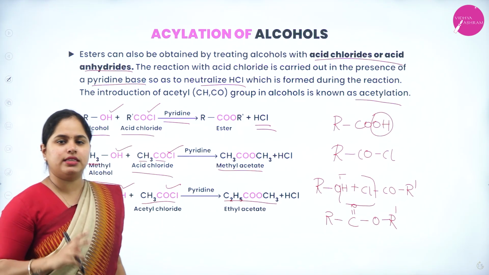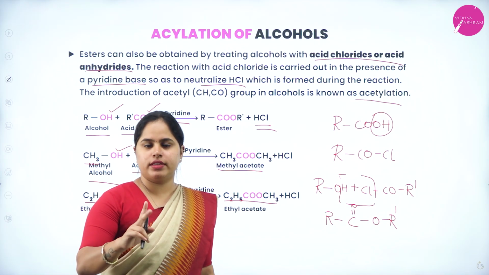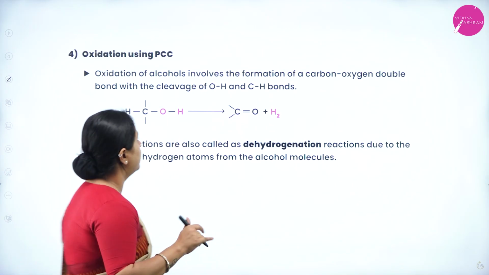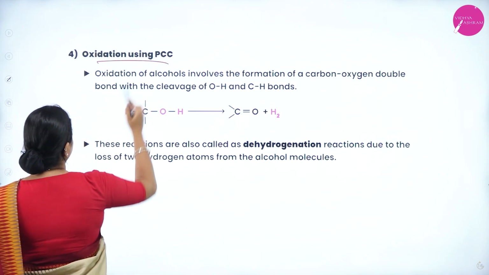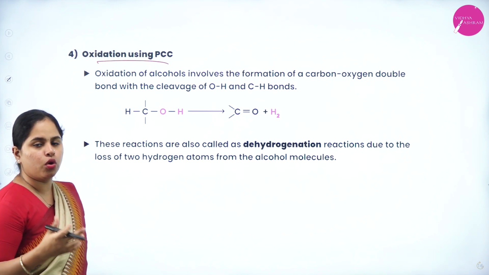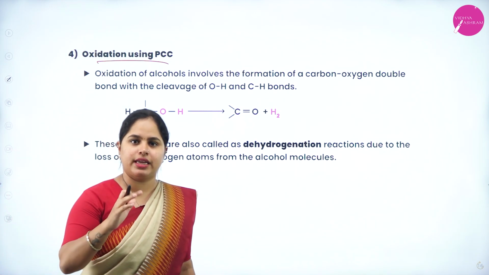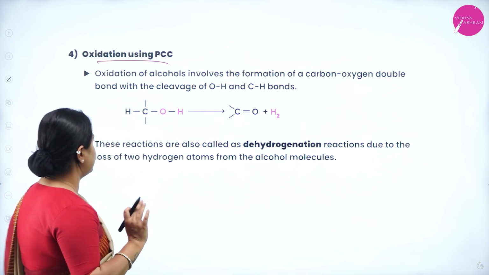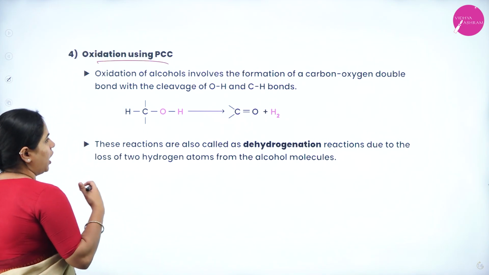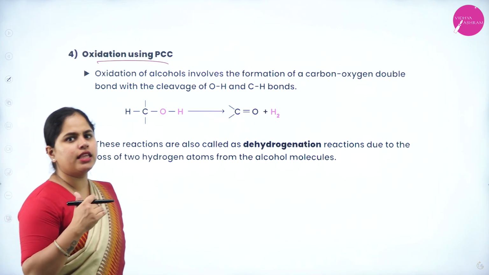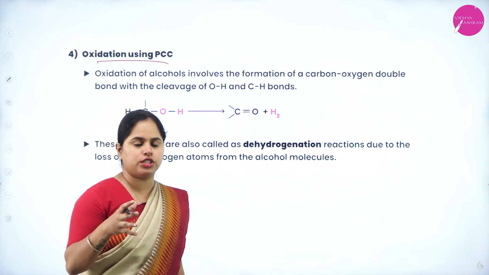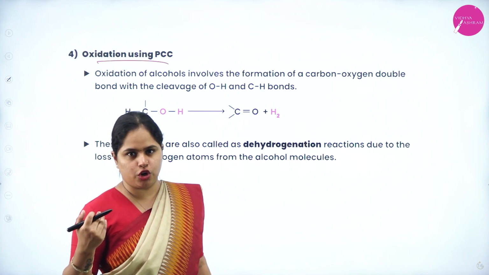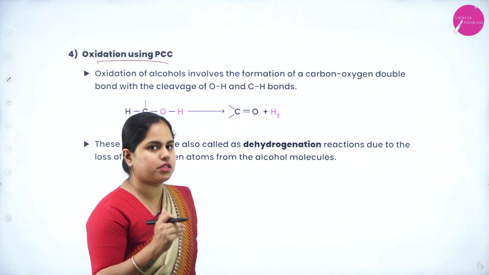So there are two methods in which you can form esters. So these are two different reactions of alcohols. Next one is oxidation using PCC, pyridinium chlorochromate. So oxidation, again we are going to add oxygen. So let's see exactly what is going to happen. Are we going to add oxygen here? Another way we can discuss in terms of oxygen, right? It can be removal of hydrogen also. It can be addition of oxygen or else removal of hydrogen.